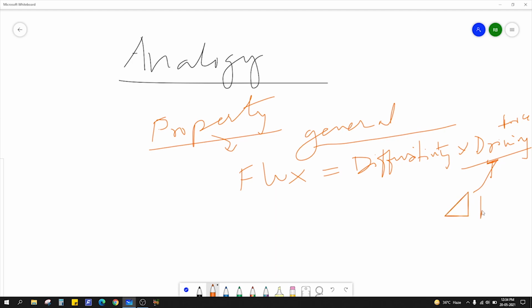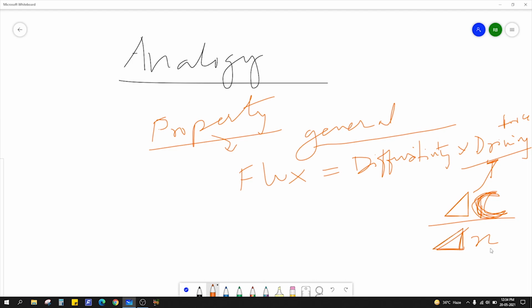Okay, let's say we have a concentration gradient, delta c by delta x, in the x direction, only a single direction. While moving forward in this course, we will study the driving force in all three directions. Here, for simplicity, to make the analogy, we'll take the driving force in a single direction.